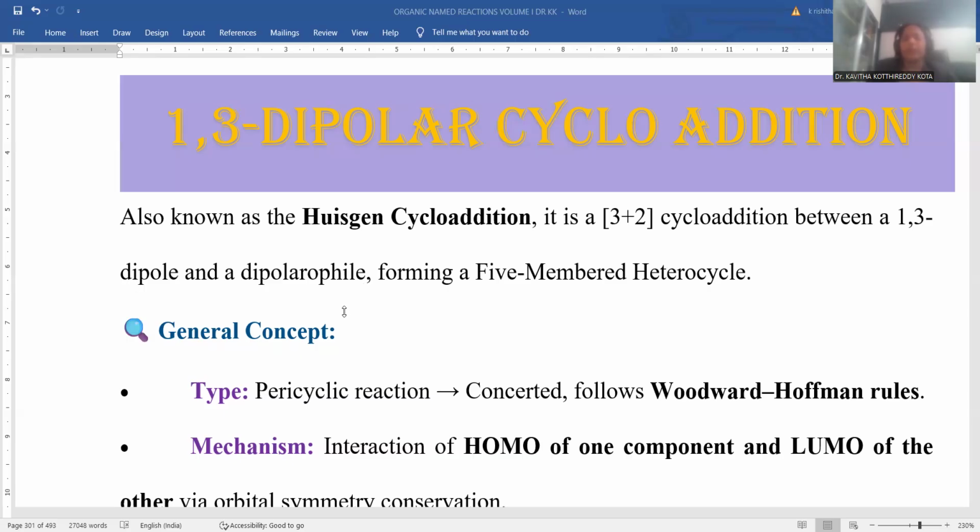The 1,3-dipole and the dipolarophile are going to combine together, and a 5-membered ring, that is, a heterocyclic compound, is formed, right? A 1,3-dipole means one having a positive and a negative charge, and the dipolarophile is taken in addition. Both combine together and the 5-membered heterocyclic ring formation is possible.